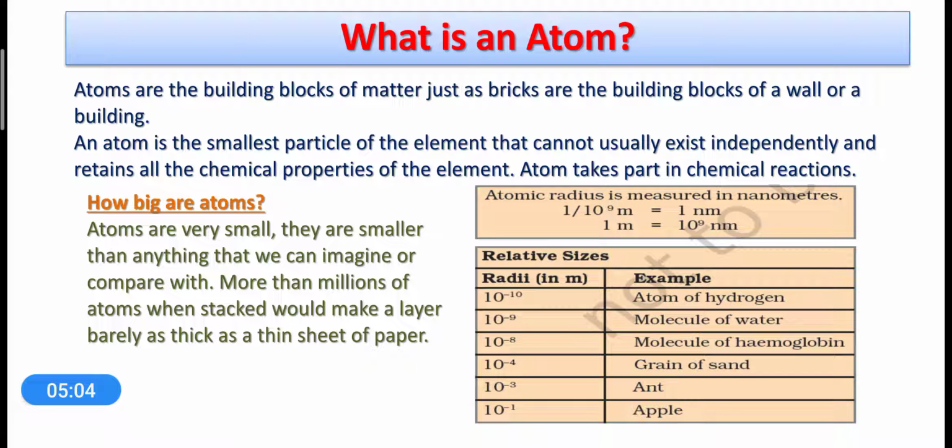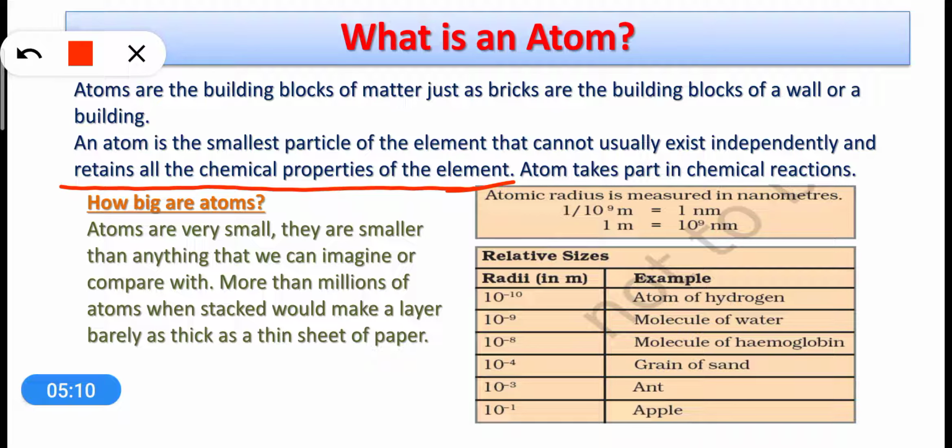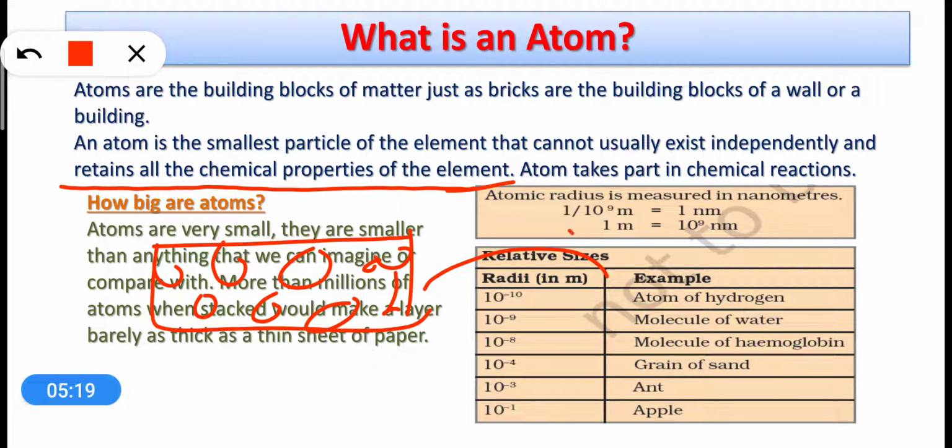Now another important thing is that atoms retain all the chemical properties of the element. What does it mean? For example, if we take an iron bar and start breaking it down into smaller particles, finally the smallest particle that we will get will be an iron atom. And this iron atom will retain all of the chemical properties of the iron. Now if we break the atom further, then the broken atom will not have all the chemical properties of the element. So an atom is such a smallest particle of an element that retains all the chemical properties of that element. I hope you got the point.